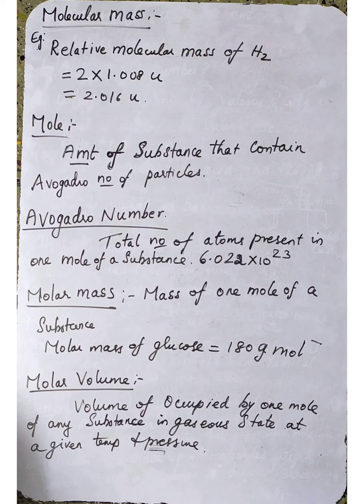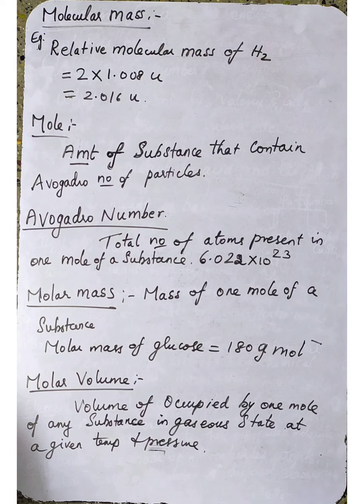Examples. The relative atomic mass of one hydrogen atom is 1.008 u, unified atomic mass. The molar mass of hydrogen atom has the same value, 1.008, but it should be expressed in gram per mole. Now the relative molecular mass of glucose. The formula for glucose is C6H12O6: 6 carbon atoms, 12 hydrogen atoms, and 6 oxygen atoms.